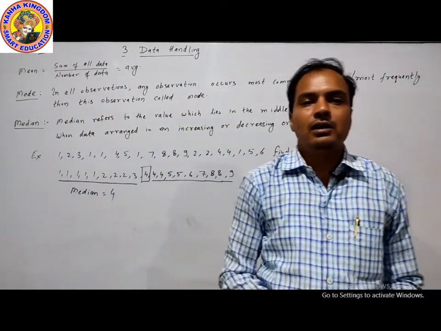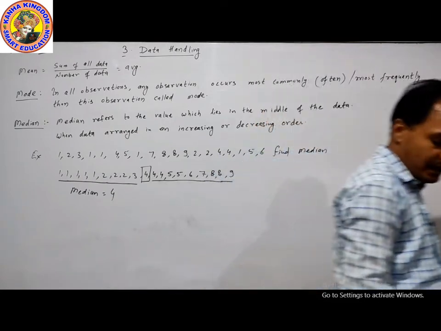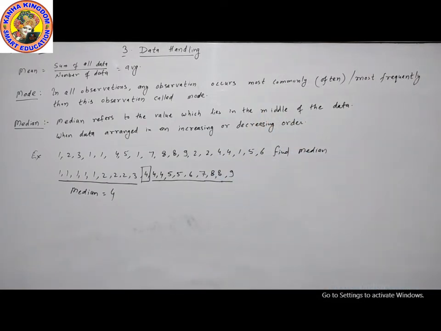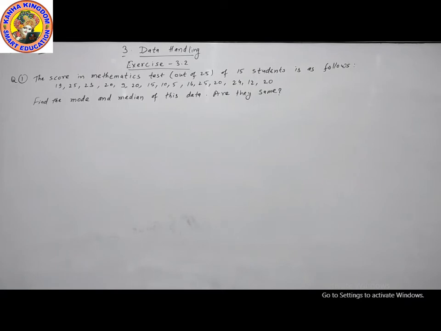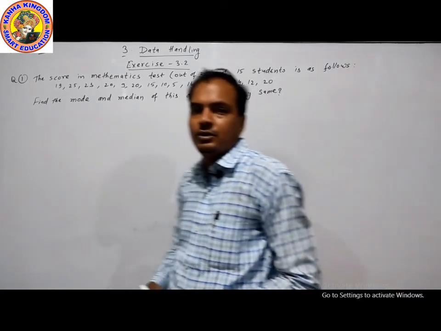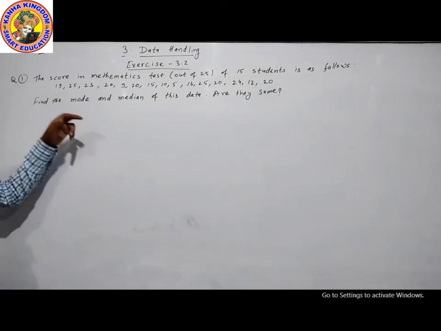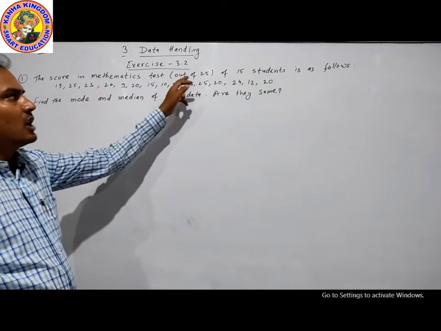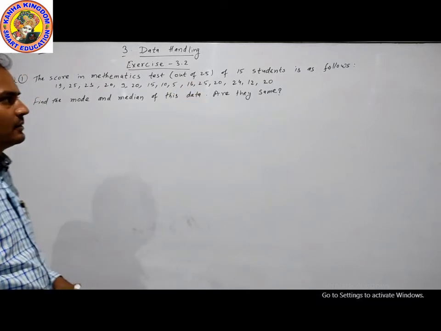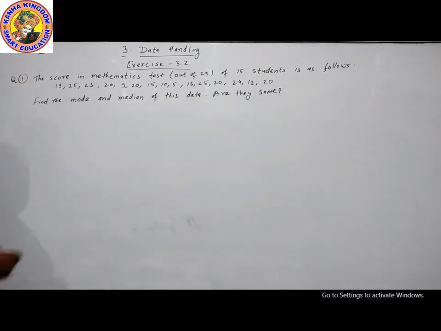We will move to our exercise. Now exercise 3.2, question number 1. The scores in a mathematics test out of 25 of 15 students are as follows. These are the marks of 15 students.